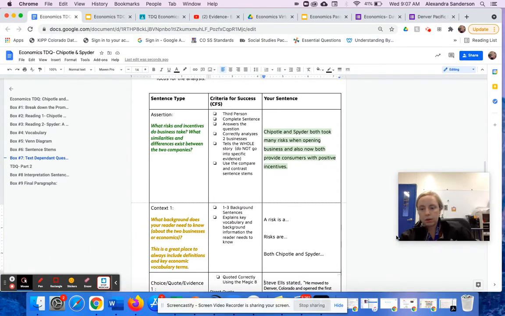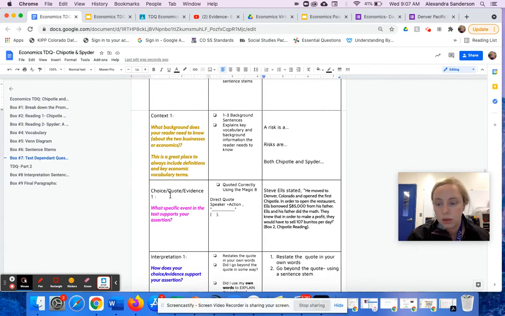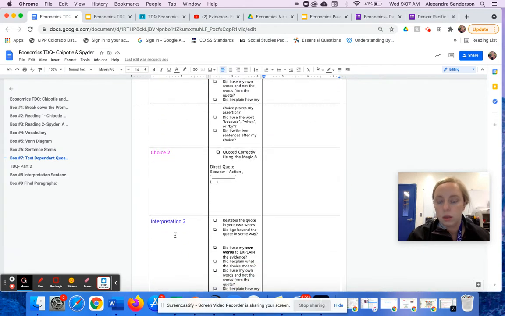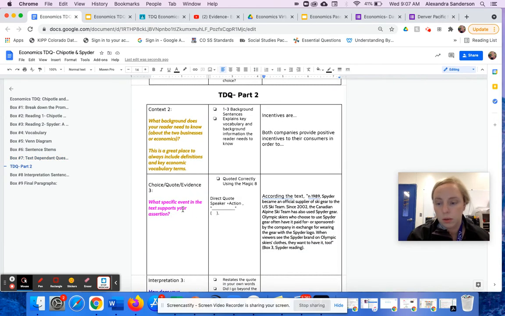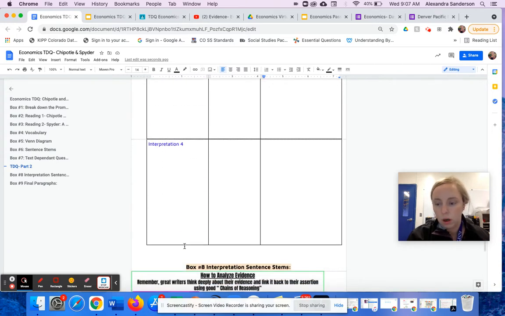All right, I'm going to model quickly how to write an interpretation. I know we talked about the steps yesterday, but I wanted to review it for those of you who are a little stuck or behind. You should have your assertion written down. Your first paragraph should have two choices. Choice is your quote or your evidence, then interpretation 1, choice 2, interpretation 2. Then you should have TDQ, choice 3, interpretation 3, choice 4, interpretation 4. So you're going to have 4 quotes, and then you need to write an interpretation that analyzes each quote.